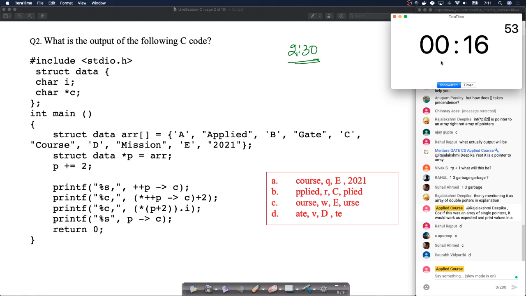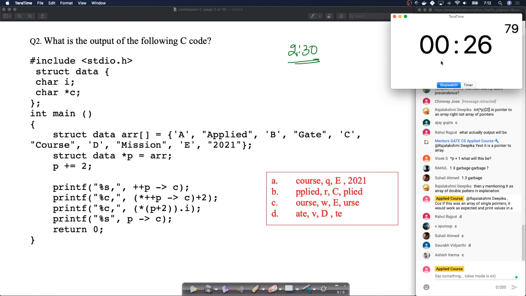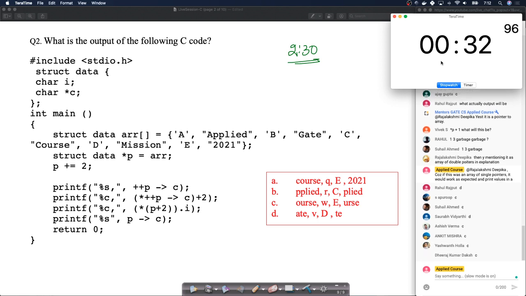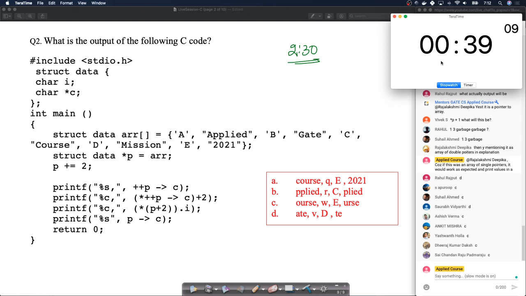Okay, let me read the question once. This is a good question. I see a bunch of answers here. There is some variability in the answers. Again, this is a simple question. It's not even that tricky actually.